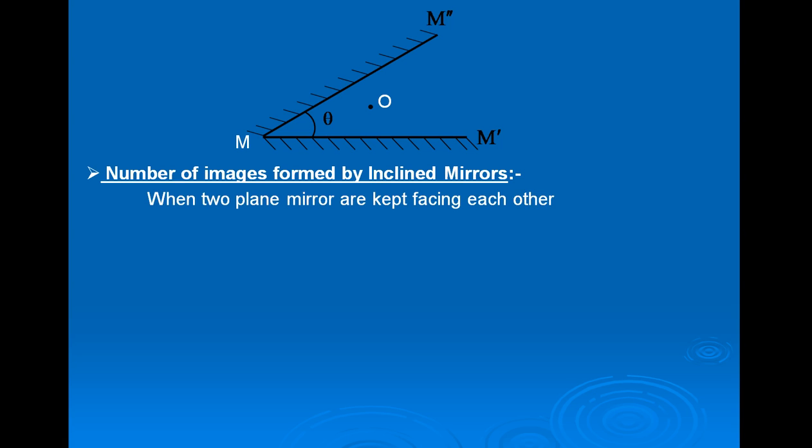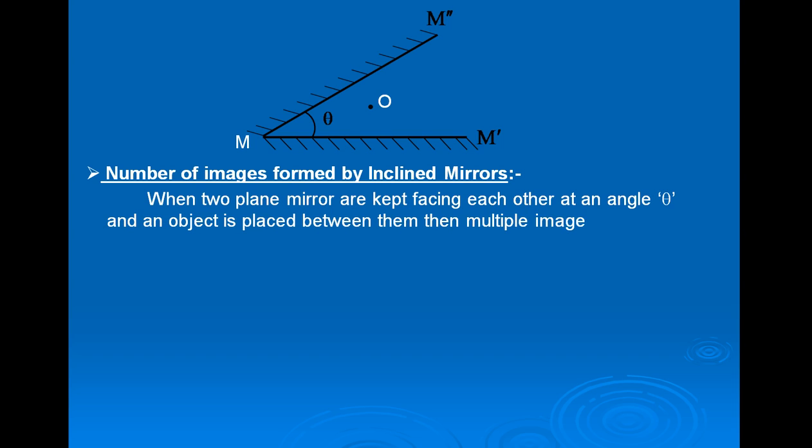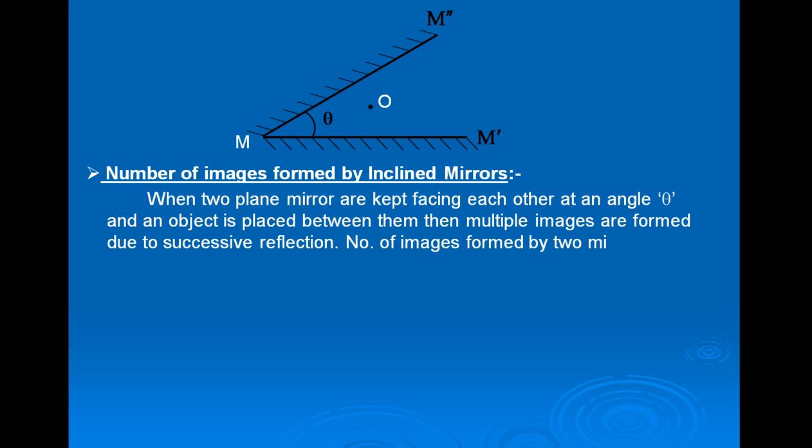When two plane mirrors are kept facing each other at an angle theta and object is placed between them, then multiple images are formed due to successive reflection.